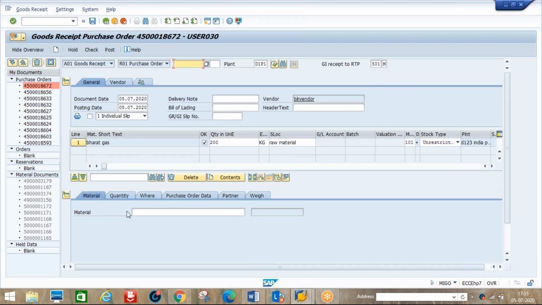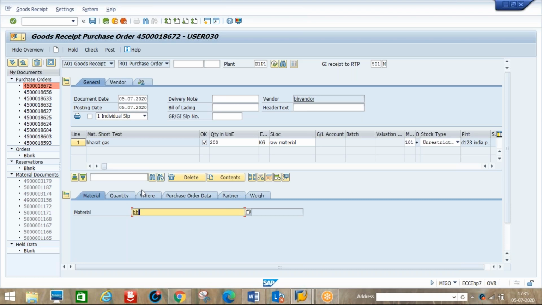Now we need to enter the material here. Now I'm entering cylinder, I cannot enter it here. Whatever cylinder the vendor is supplying should be there in our material master first. Then only the system will accept that material. If the vendor is supplying that cylinder without it being in the material master, if you enter it, the system will not accept. So that is the reason we need to create the material in our database first. Even though the material is the vendor's, we need to create it and define the value for that material.